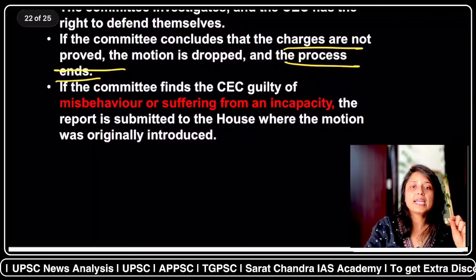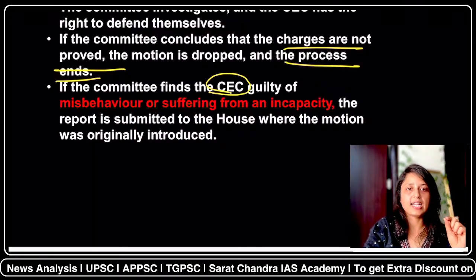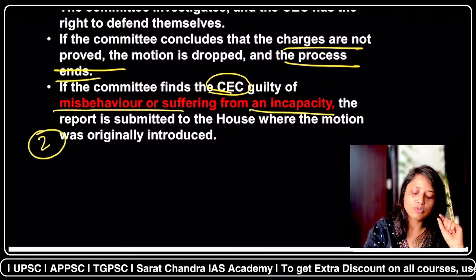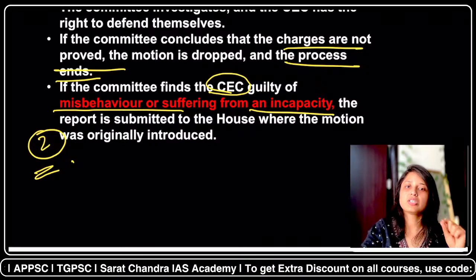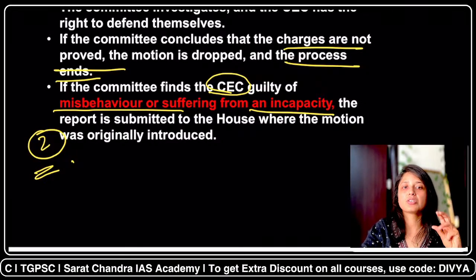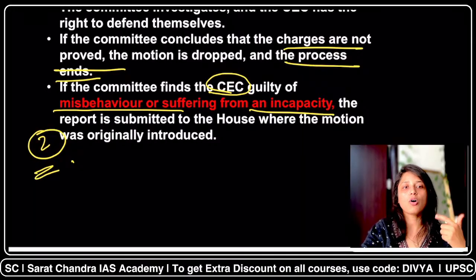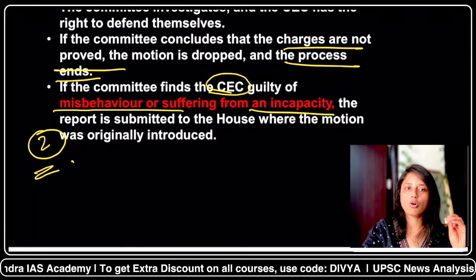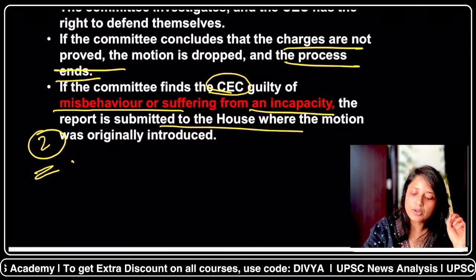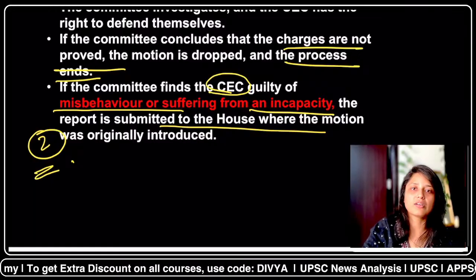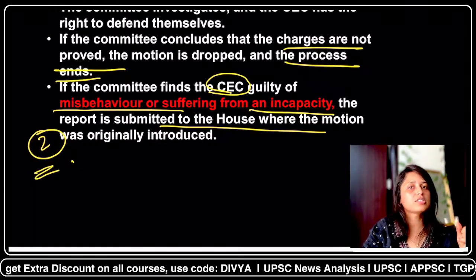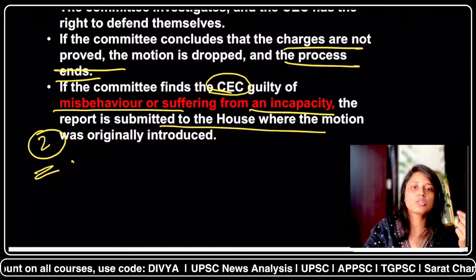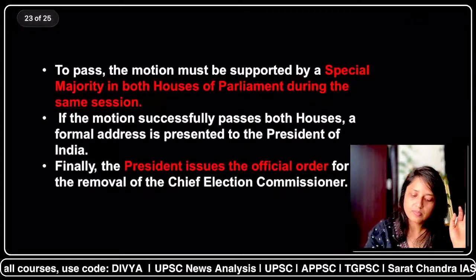Now, if the committee finds the Chief Election Commissioner guilty of misbehavior or incapacity, these are the 2 grounds on which judges of Supreme Court, judges of High Court, and the Chief Election Commissioner can be removed: misbehavior or incapacity. So if the CEC is found guilty of these 2 things, the report is submitted to the house where the motion was originally introduced. For example, if it was introduced first in Lok Sabha, then the committee will submit the report to the house in Lok Sabha.